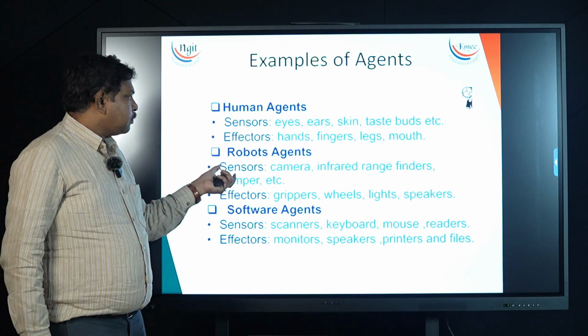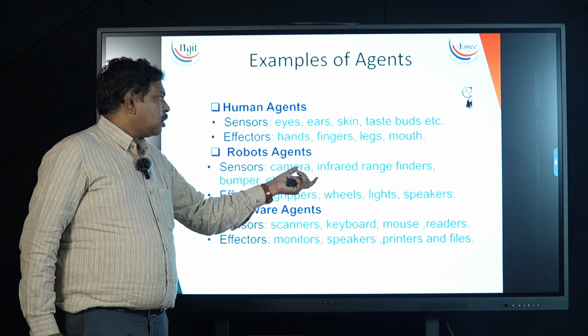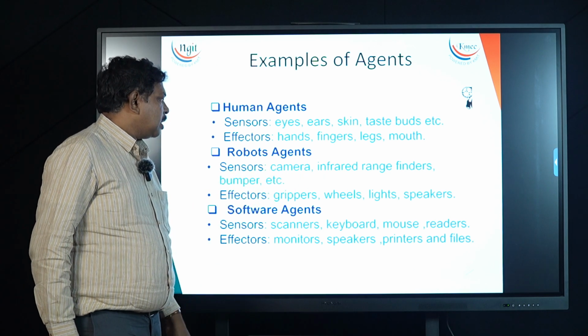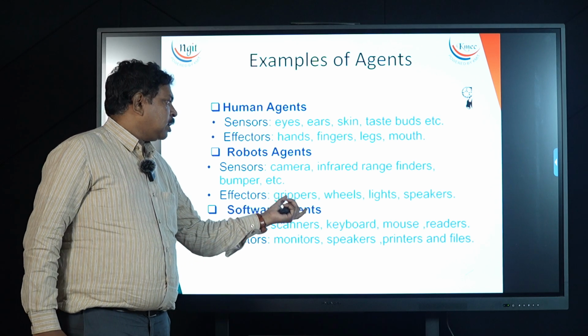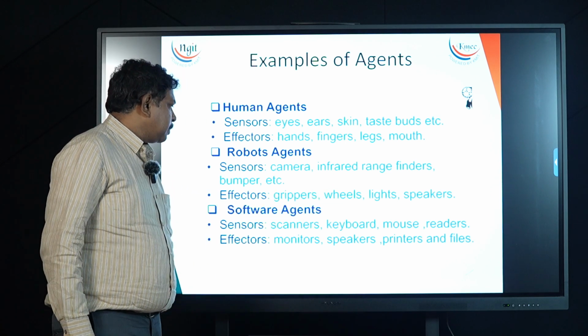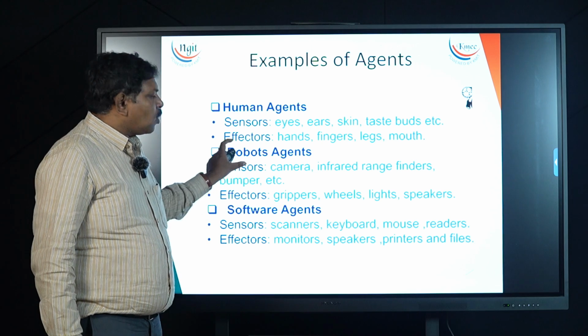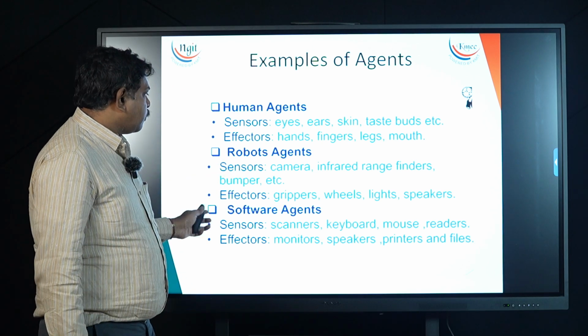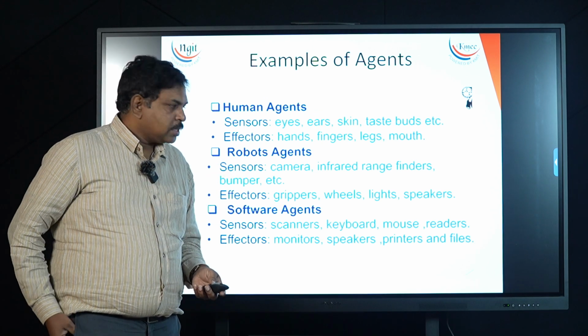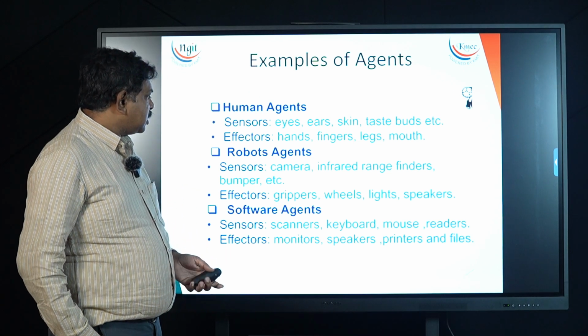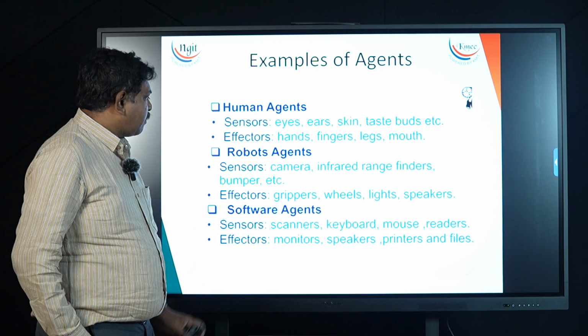Similarly, a robotic agent has sensors like cameras, finders, bumpers, and effectors like grippers, wheels, lights and speakers. It is one kind of agent. A software agent also has some sensors, and it senses the environment through these sensors and effectors.